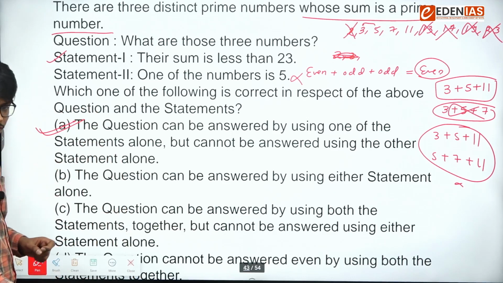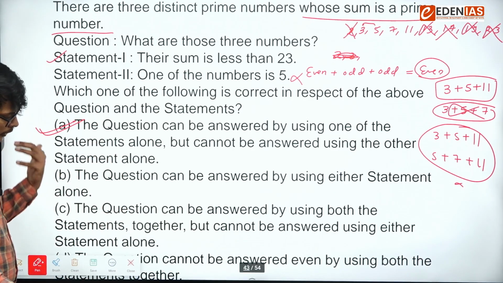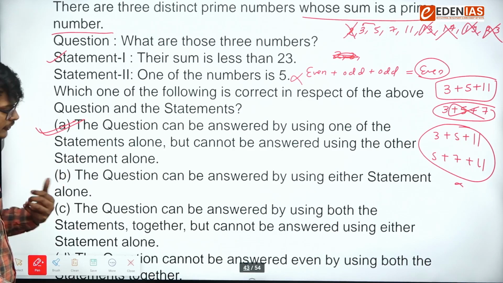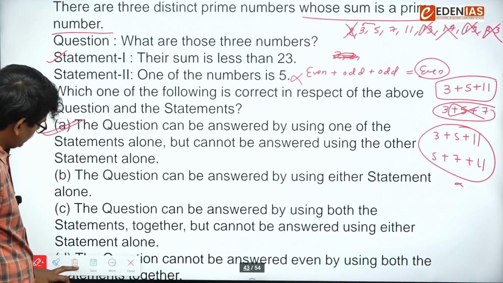This was a very good question as compared to other questions of data sufficiency. Next.